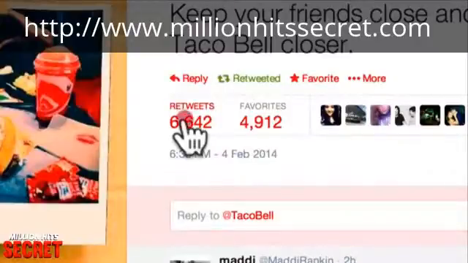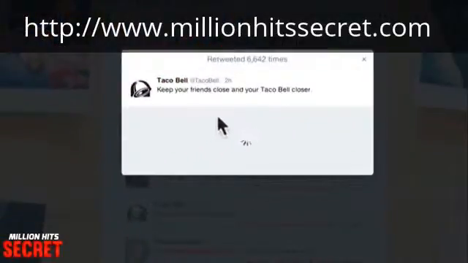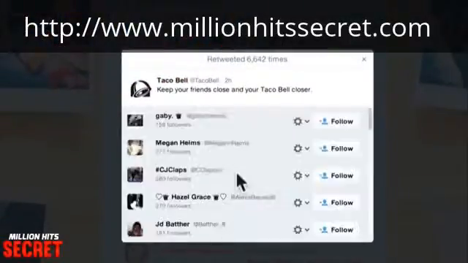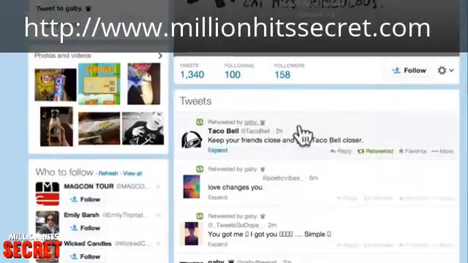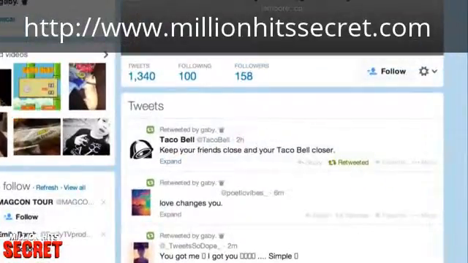And every time someone retweets it, it appears on their profile. For example, if I was to go to any of these people's profiles, like this person randomly, see, it appears on this person's profile just as much as it appears on mine. And this person's followers, all 158 followers here, also see this, even though those people may not even be following Taco Bell. The message has been spread to these people through retweets.